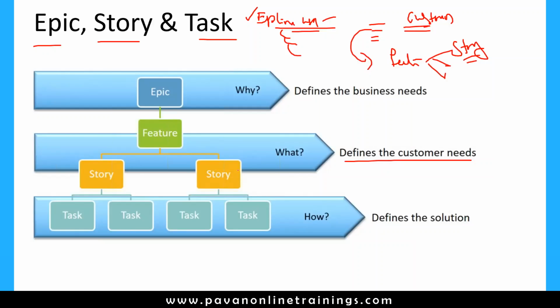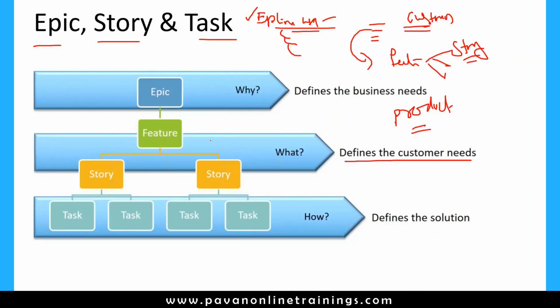So in the agile process, we don't have a requirements document of that kind. We have only epics, features and stories. And who derives these? They are derived by the product owner. There are some different designations we have in the agile process: the product owner, scrum master, agile team, and stakeholders. These are new terminologies coming into the picture here.